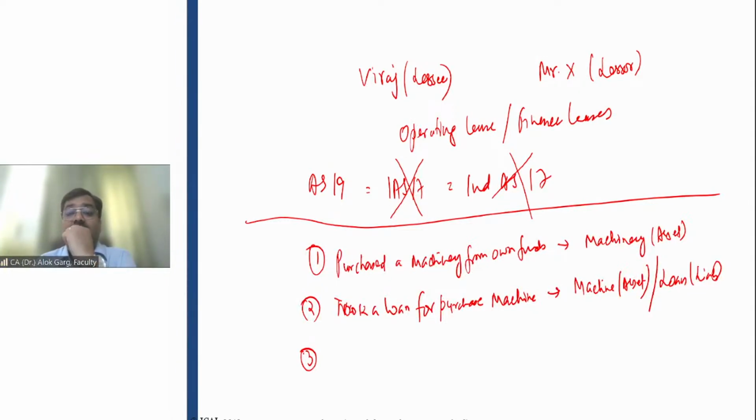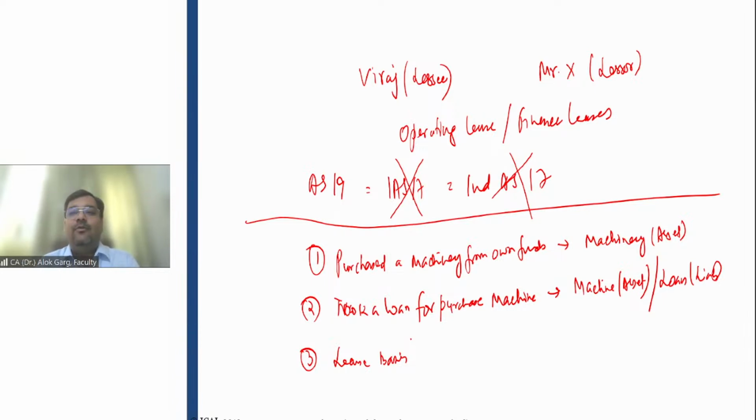Now the question arises. Mansa has taken this machinery on a lease basis, right? So Bhaskar has purchased a machinery and the life of the machinery is 5 years. Bhaskar has capitalized the machinery as an asset. Namrata has taken a loan and purchased the machinery, and in this case Namrata has shown the machine as an asset and the loan as a liability, right? The loan period is 5 years. The life of the machinery is 5 years. Mansa has taken this machinery on a lease basis for a period of 5 years, right?